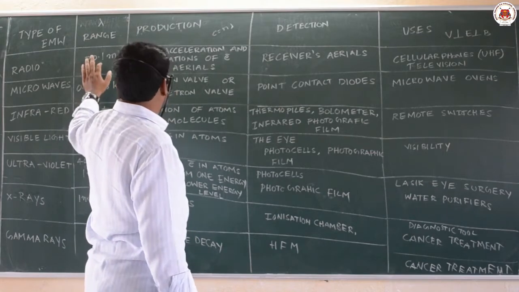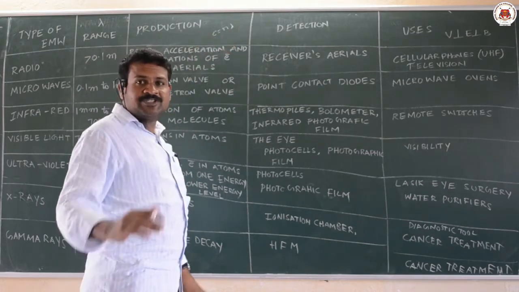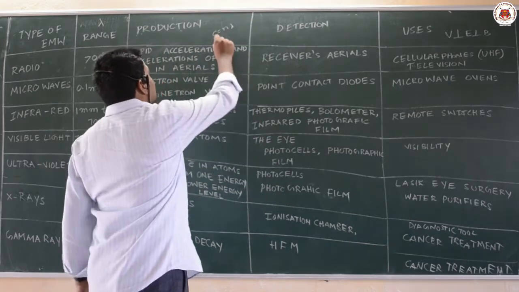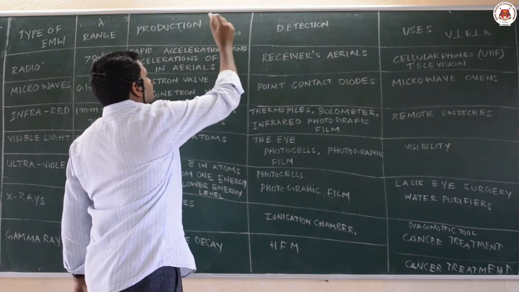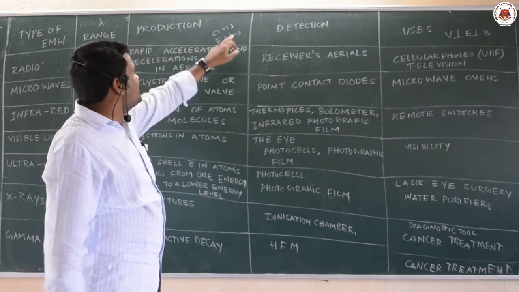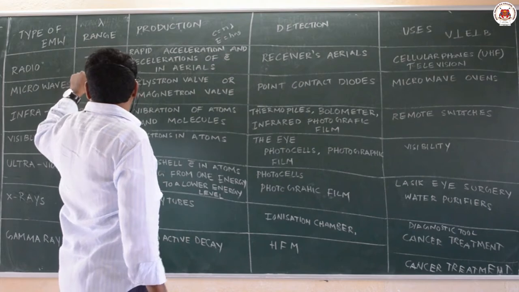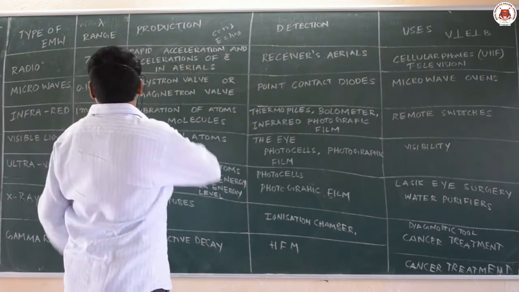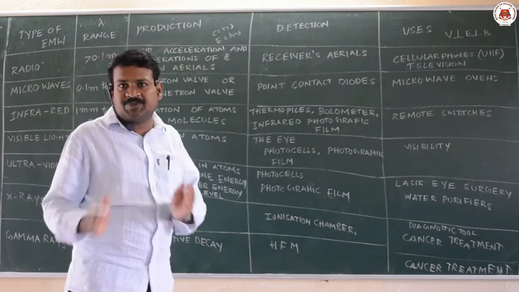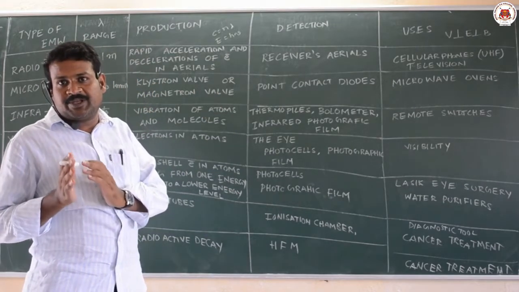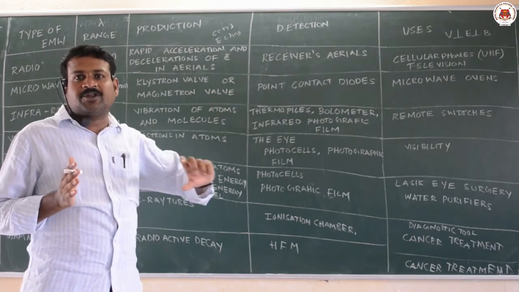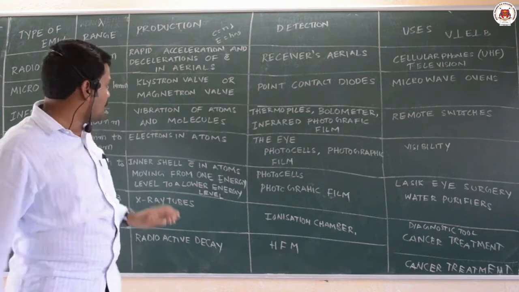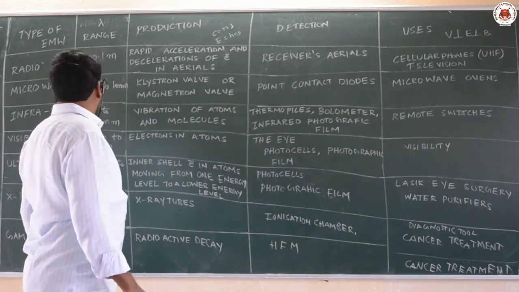If the wavelength is more, what about the frequency? Frequency will be less. You can calculate using c = nu lambda and E = h nu, where nu is the frequency. So they are arranged from high wavelength to low wavelength in one systematic manner. That systematic manner we call the spectrum. The arrangement of different electromagnetic waves in the order of their wavelength or frequency is called the electromagnetic spectrum.